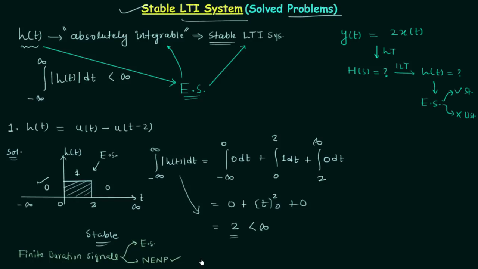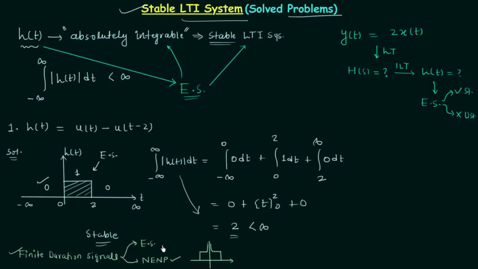I will give you one example. In this example, the waveform is the waveform of a finite duration signal, but you will see when time t is approaching 0 from the left side, the amplitude of the signal is reaching infinity, and when t is approaching 0 from the right side, again the amplitude of the signal is reaching infinity. So this is the example of neither energy nor power signal when the signal is a finite duration signal.